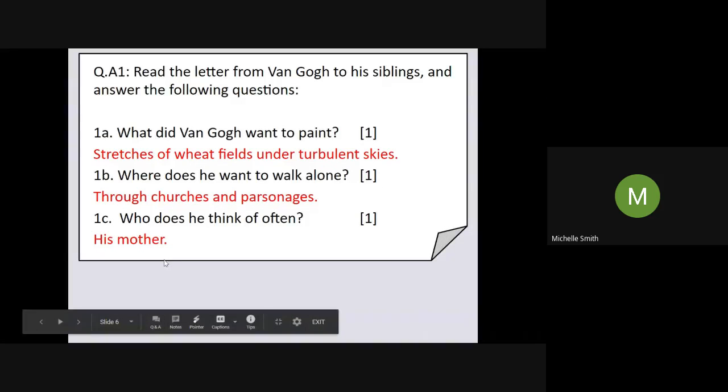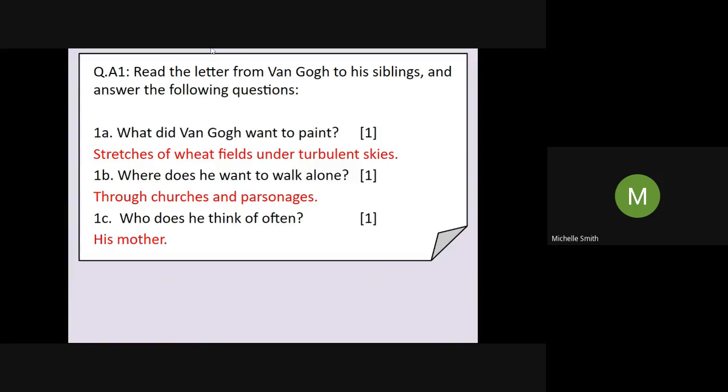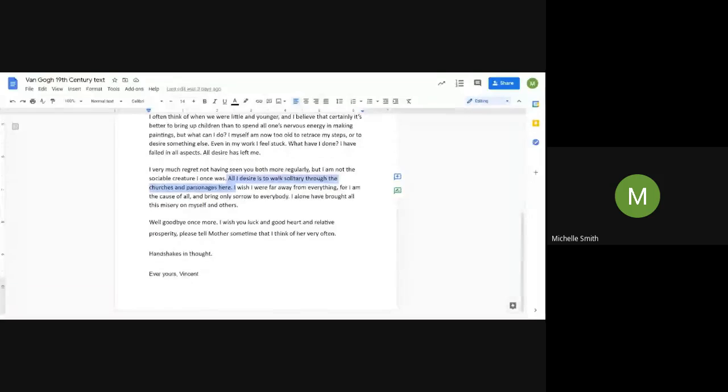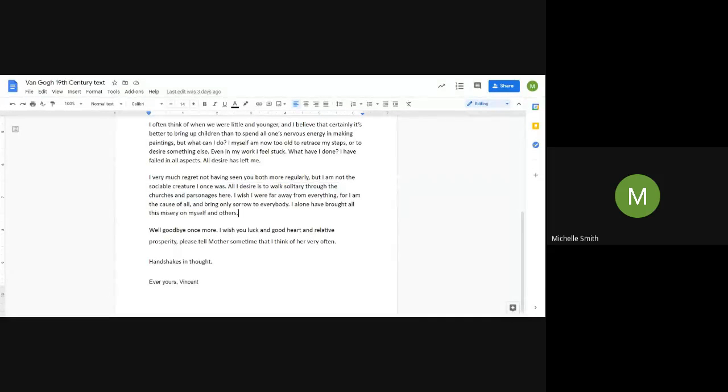Okay, and then the final question: who does he think of often? It's not his brother and sister. He does say he regrets not seeing them both more regularly, but he actually says, please tell mother that I think of her very often. So the key words there, very often. It was his mother that was the answer.